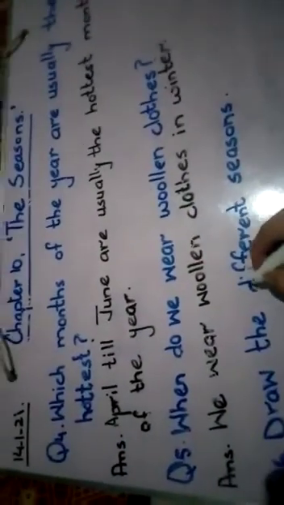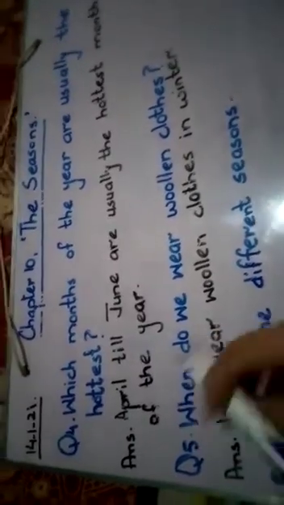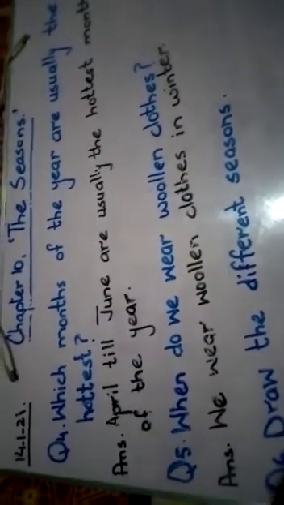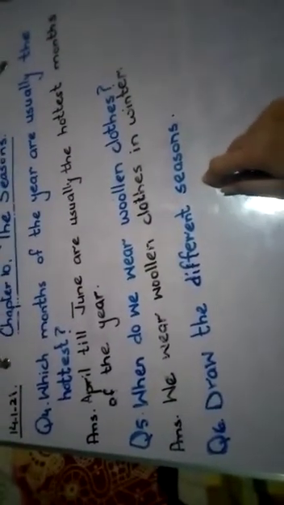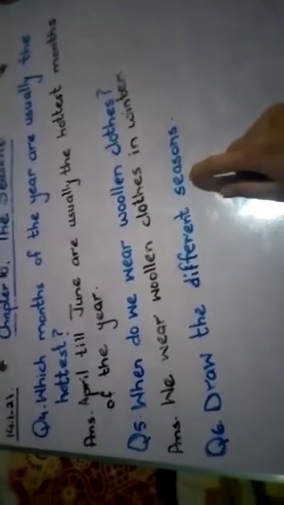Question number 6, draw different seasons. Write question number 6 on the lines after question number 5, and you have to draw different seasons on the interleaf page. This question number 6 is your homework. But you have to write the question as well. Please write it by yourself, draw it by yourself. Give one finger space, write it on the lines, write neatly.